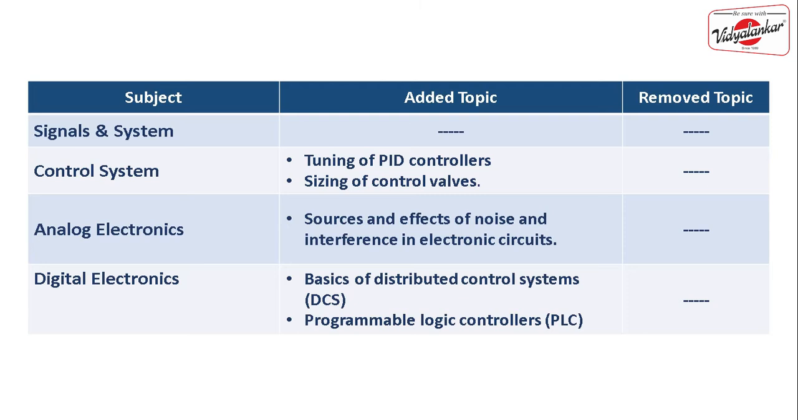Now in this, there is one topic which is added from the branch of electronics and telecommunication, and the topic is sources and effect of noise. This topic is added so that you can apply for specialization in electronics and communications. Basically, whenever we are having any control system, that control system many times gets affected by noise.